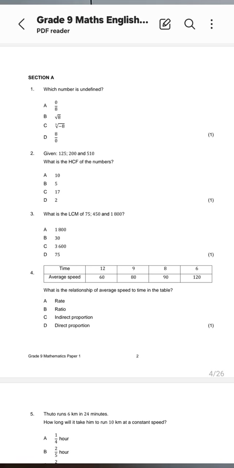So what is important when you answer GEC on Thursday? Please do the following. Make sure that you will be given an answer book, all right? The official GEC answer book. You will also be given the question paper, which will come in the form of a booklet. So you'll have a booklet, which is basically your question paper, and then another booklet, which is your answer book. That's where you will be writing the letters that you choose for your multiple choice.